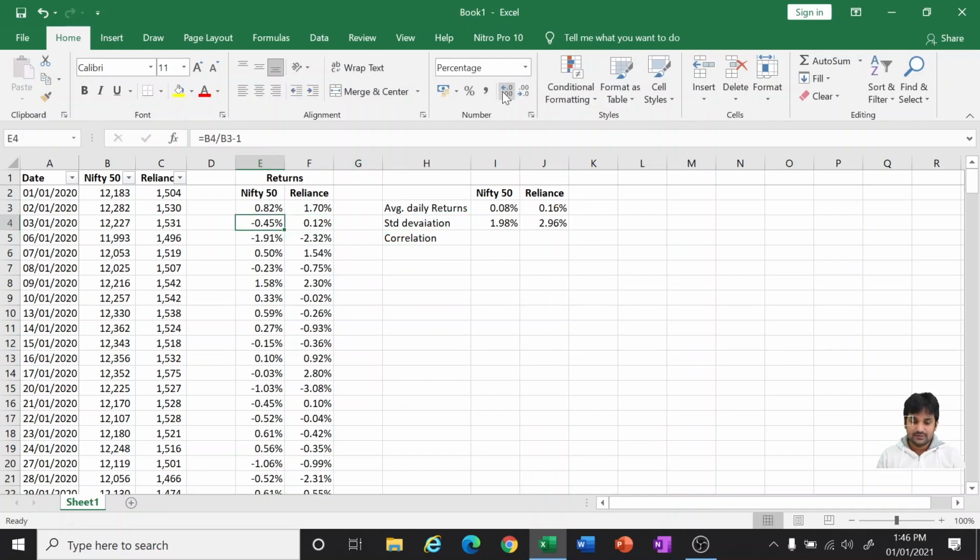Correlation means how many times, if Nifty is growing, Reliance is also growing up. Like in this one, both are on the positive side. Here in the second line, Nifty is going negative while Reliance is going positive.